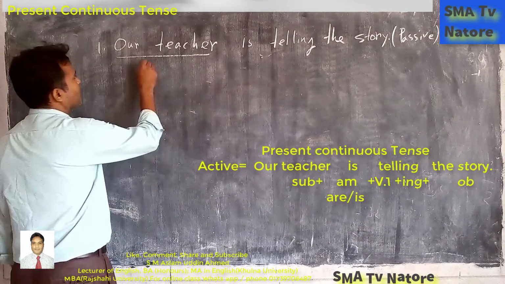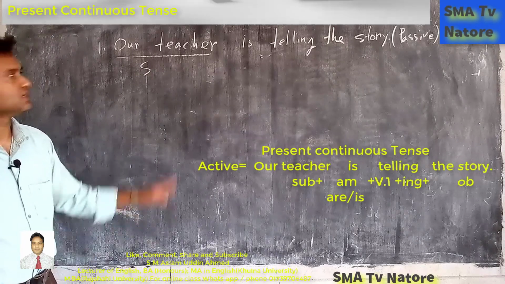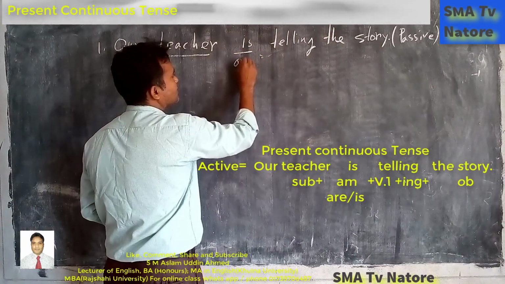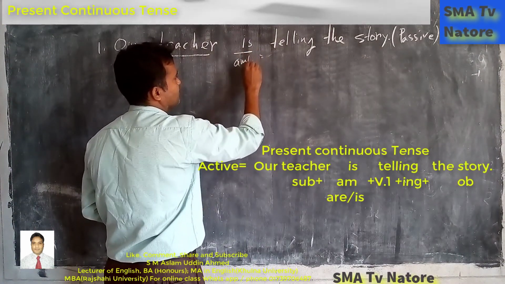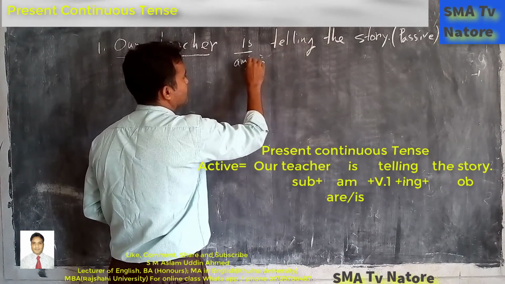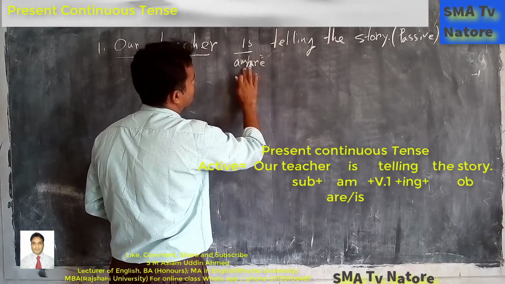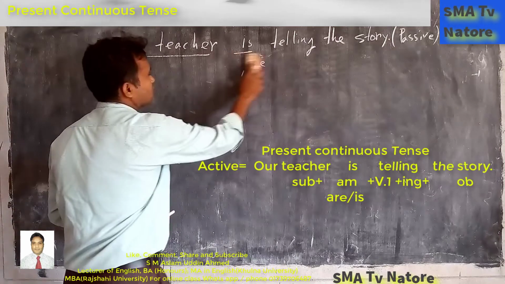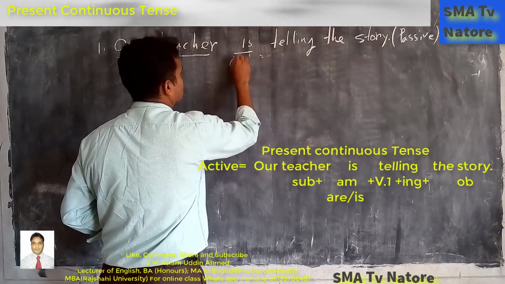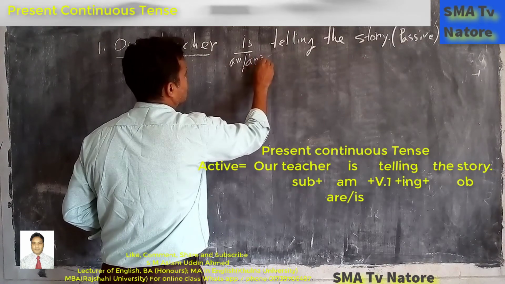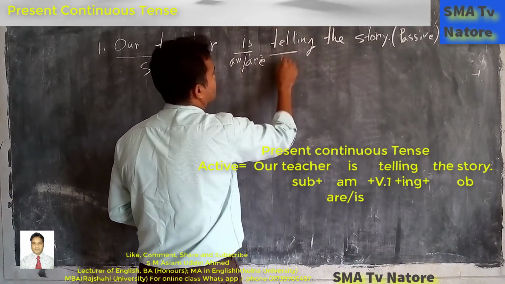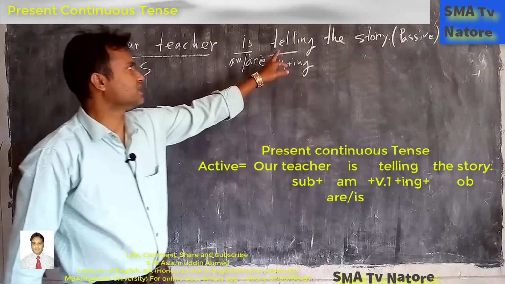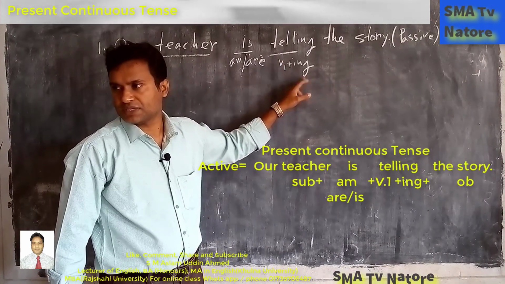So the name is that this one is subject. Our teacher, this one is subject. Next one is, so we know that is, that is am, is, are. Next one, this one is the present form of the verb, and next one is the ing form. Still it is the present form and the ing form is added here.